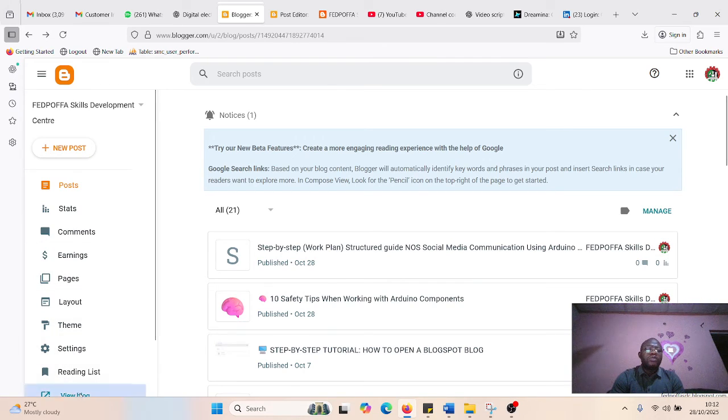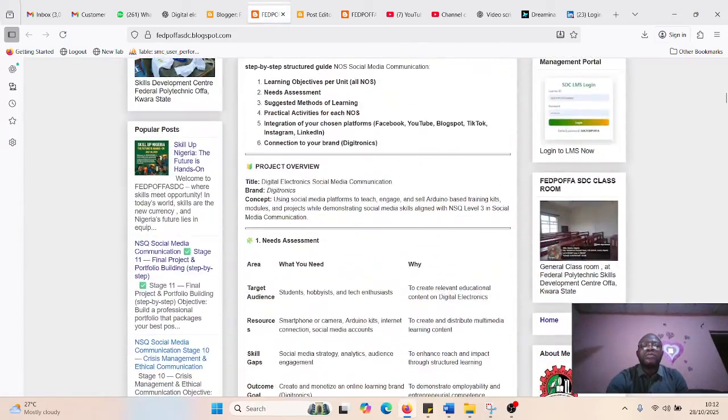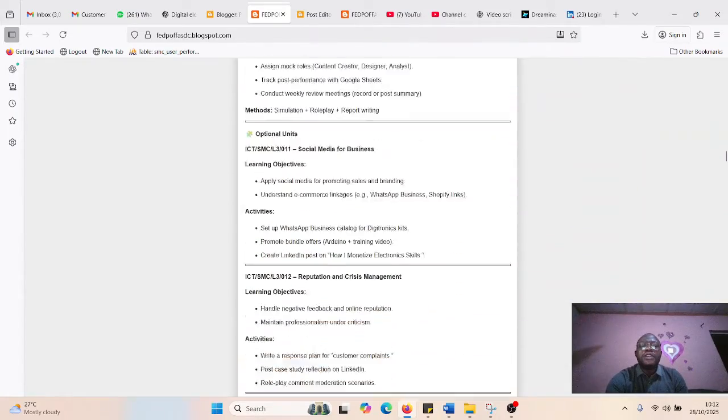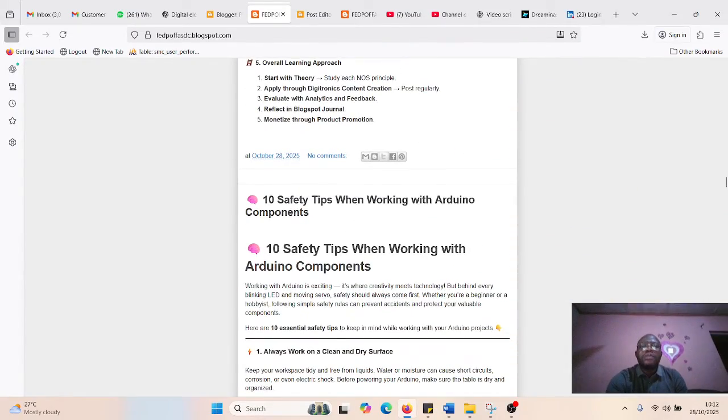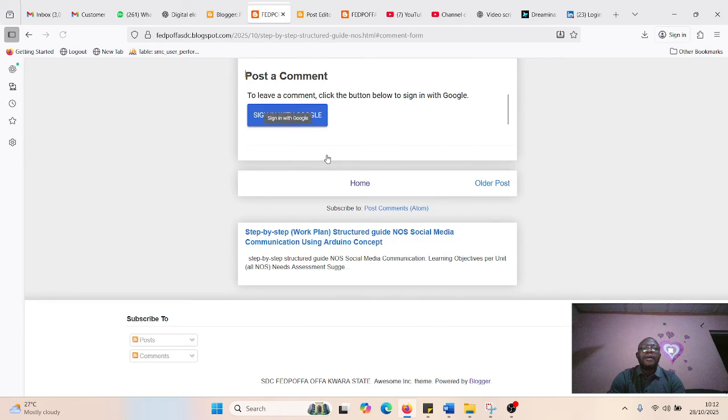So prove to Skill Development Center that you have carried out the assignment. Go to the bottom of this post. I'm going to the bottom. So say there is no comment. So you have to post your comment. Click on it, post your comment there. Your comment should be company name. This is how to comment on the festival skill blog so that it will be easy for us to access your work.